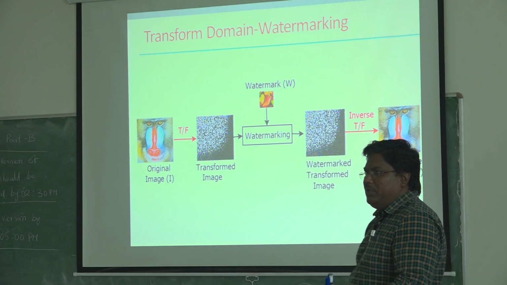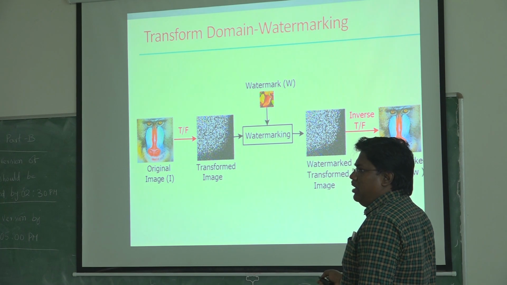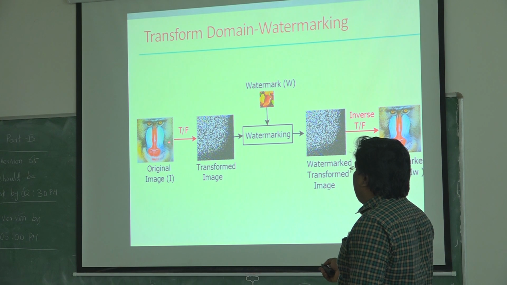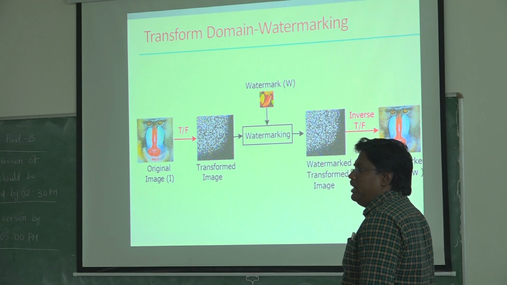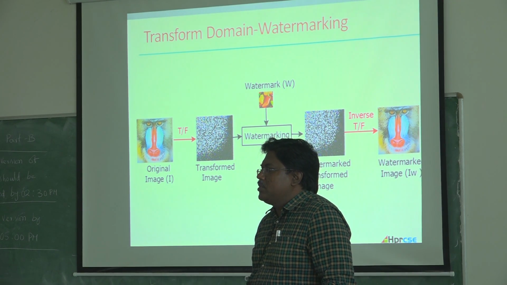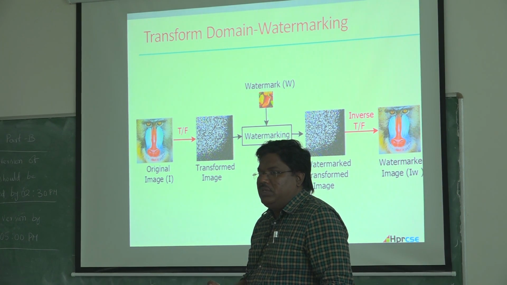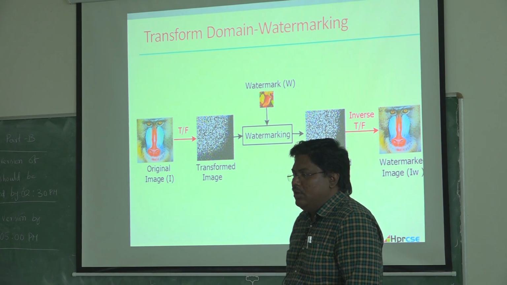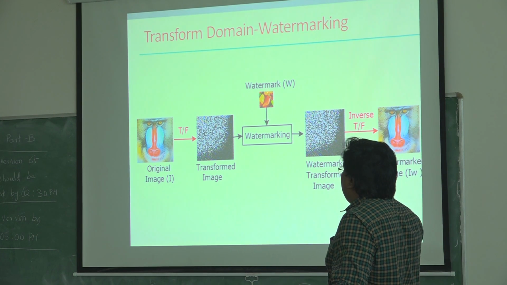So let me briefly explain what a watermark is. I have an original image. As per our concept, we are going to work in a transform domain, so I will transform this image and get a transformed image. We identified that the Walsh-Hadamard transform gives very good results against the attacks. That is also something we have proved, and that's the reason why we are using the Walsh-Hadamard transform here. Once we get a transform image, I will have a watermark.